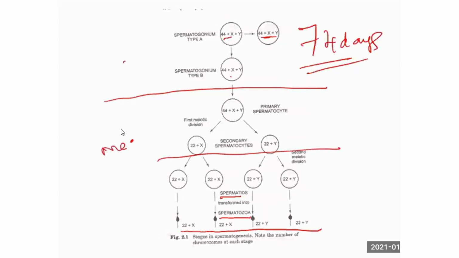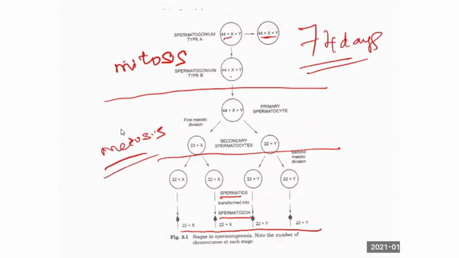In mitosis there is no reduction in cell number, only the size is reduced. So the conversion of type A to type B is mitosis, and the conversion of type B to primary and secondary spermatocytes is meiosis.